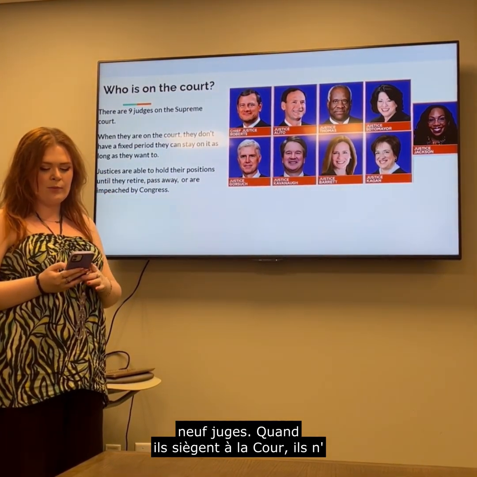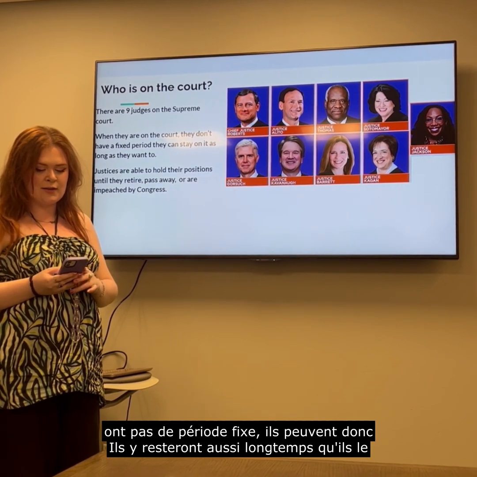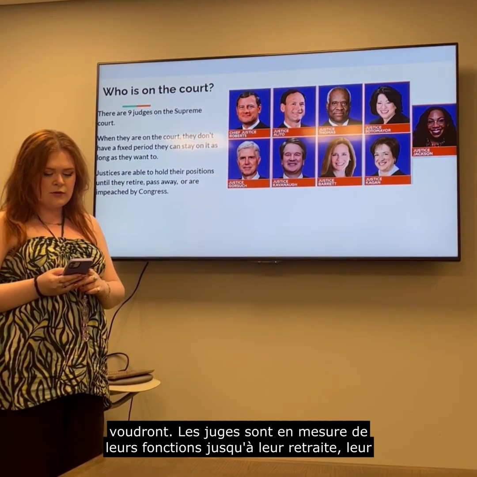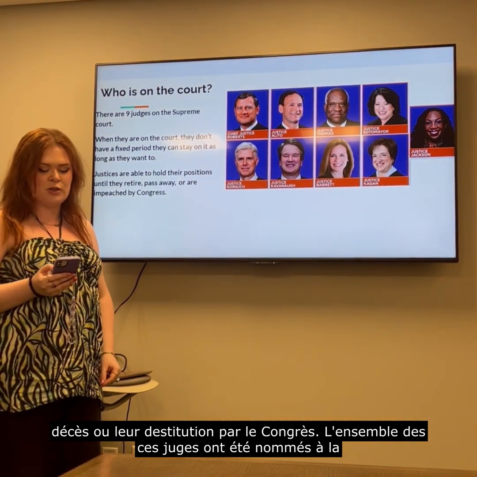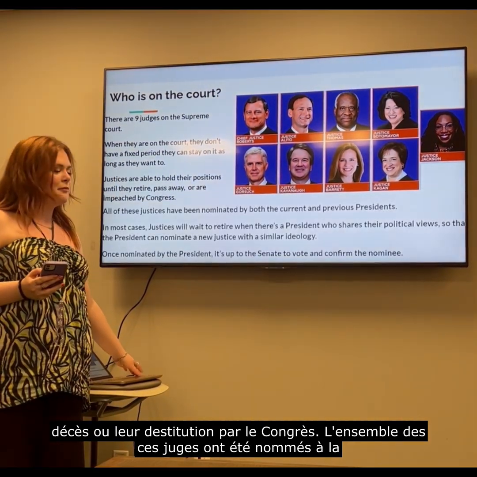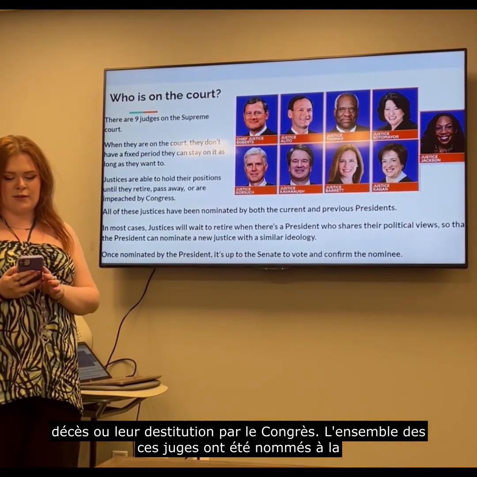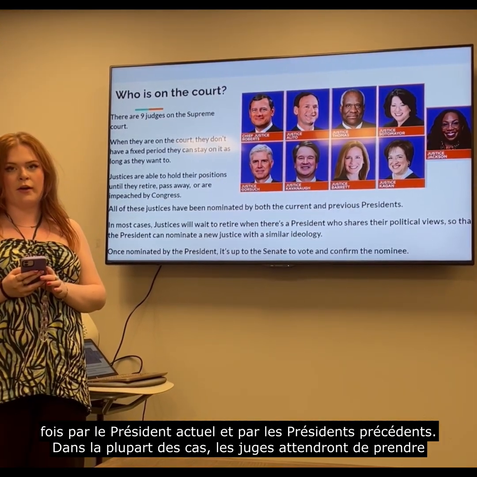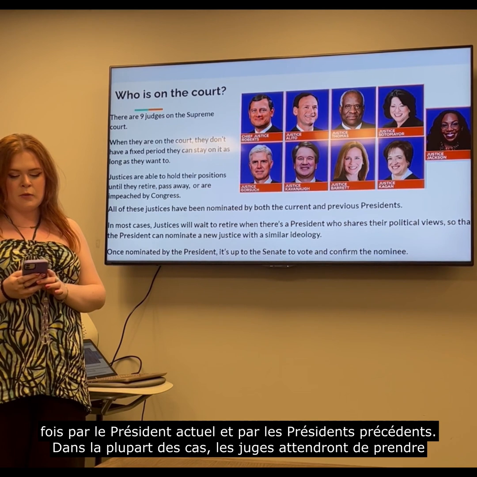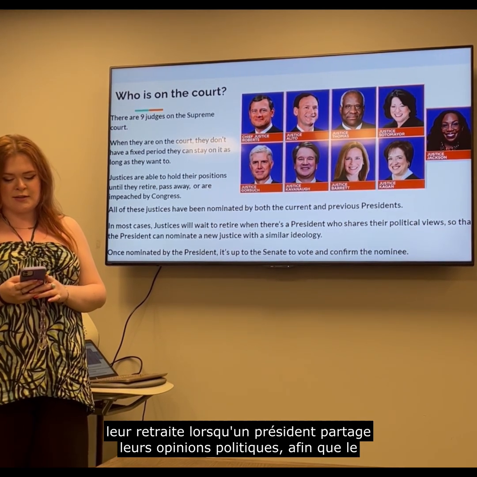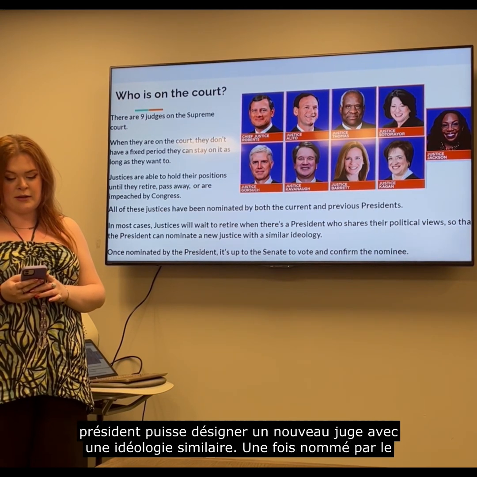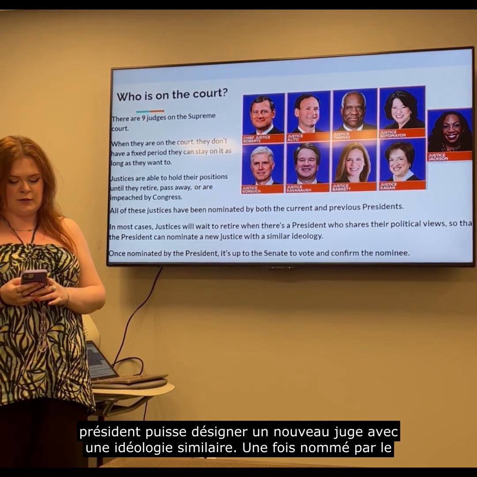When they are on the court, they don't have a fixed period, so they can stay on it as long as they want to. Justices are able to hold their positions until they retire, pass away, or are impeached by Congress. All of these justices have been nominated by both the current and previous presidents. In most cases, justices will wait to retire when there's a president who shares their political views, so that the president can nominate a new justice with a similar ideology.